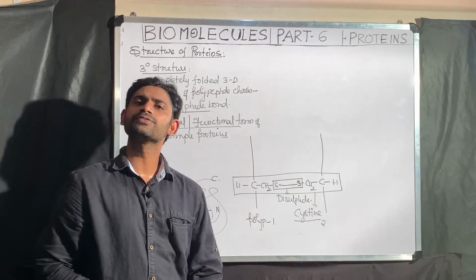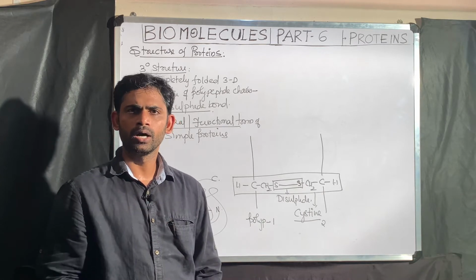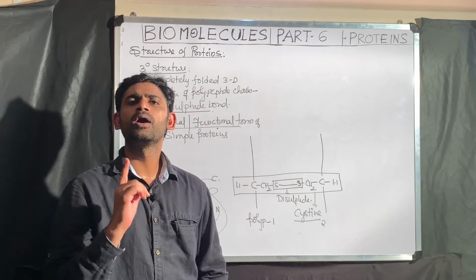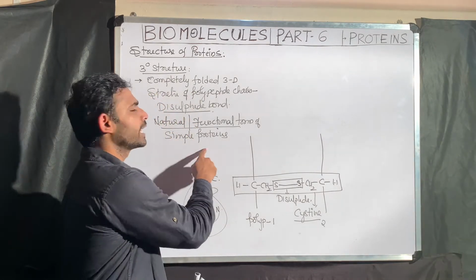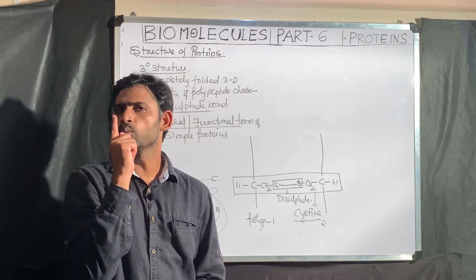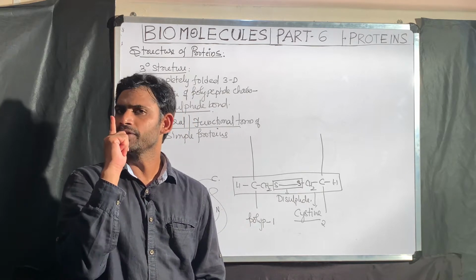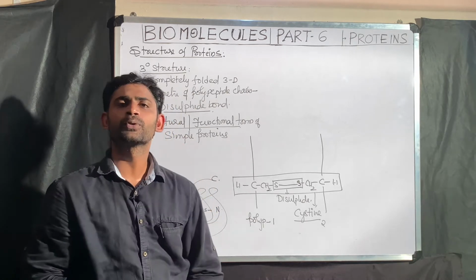What is the meaning of simple proteins? If a protein is made up of only one polypeptide chain, those proteins are called simple proteins.